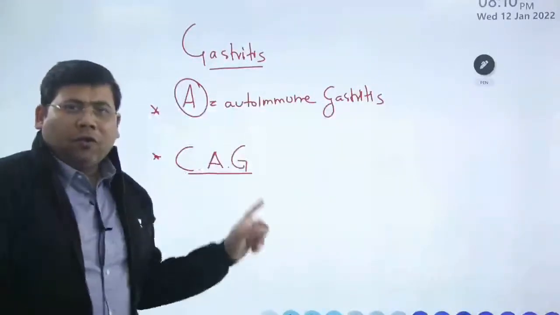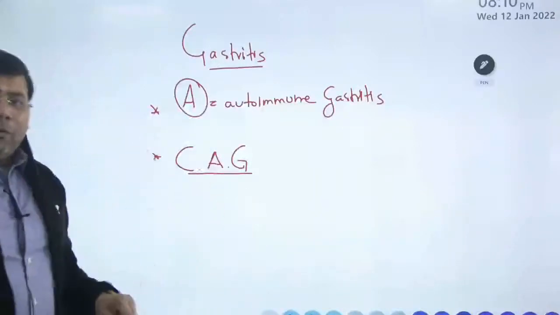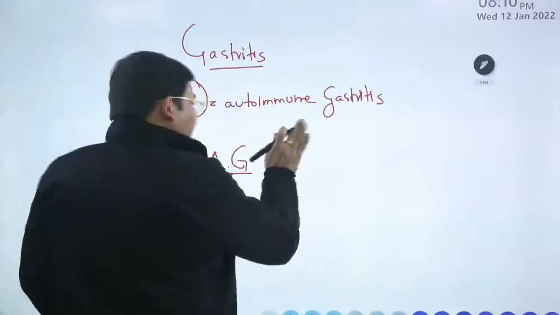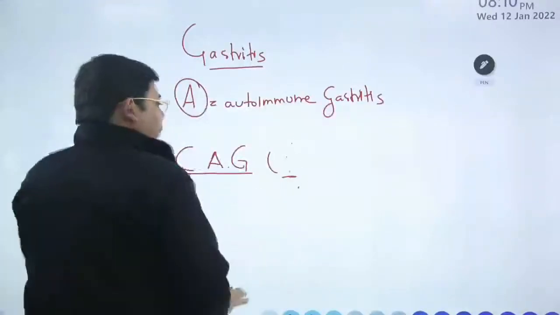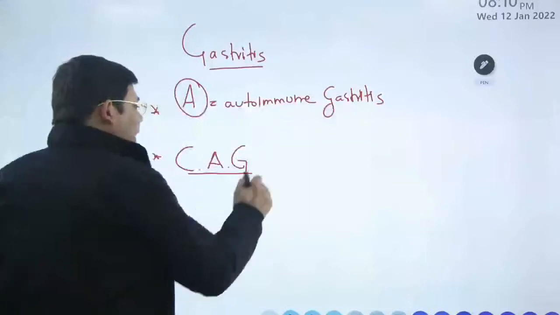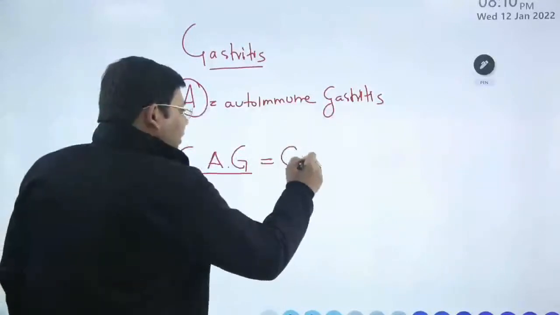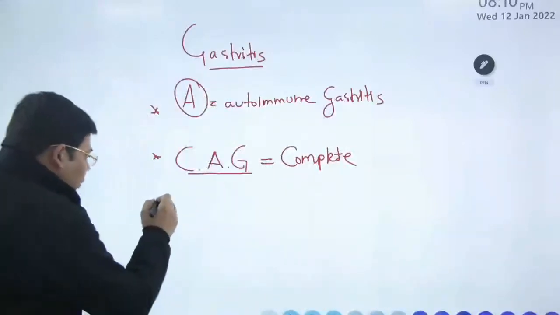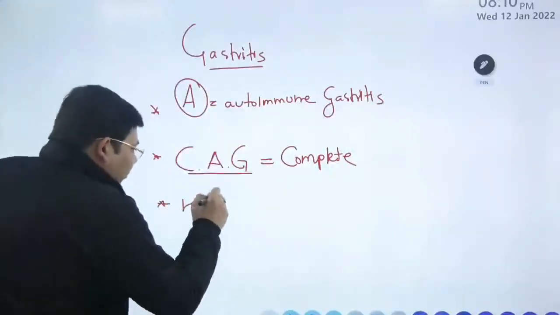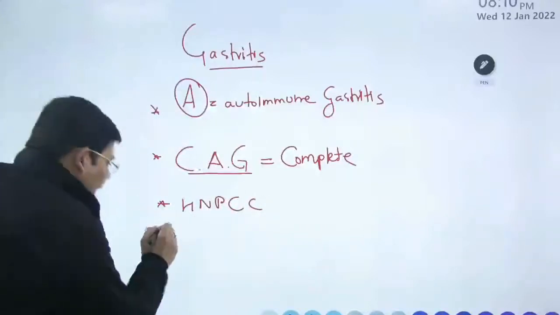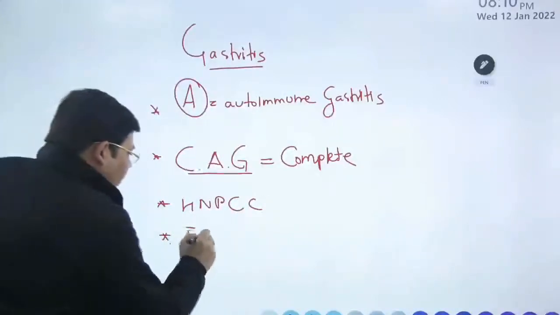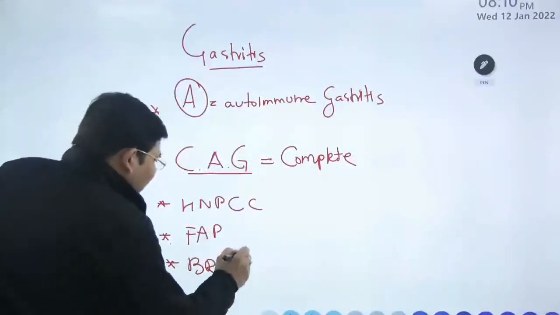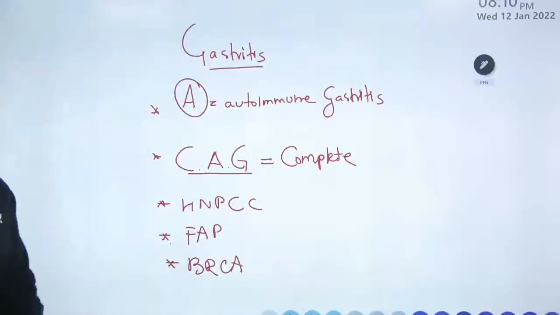So chronic atrophic gastritis. And what type of CAG? CAG also we have a lot of types. We have the complete type. The complete type is more important. So this is the complete CAG. What else, students? HNPCC. What else? FAP. What else is responsible? BRCA. So these are very important.